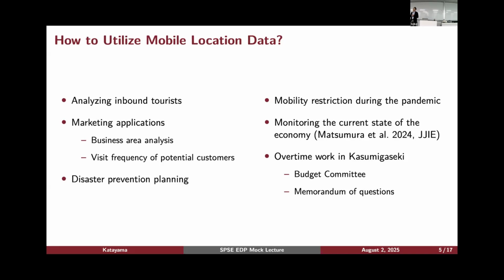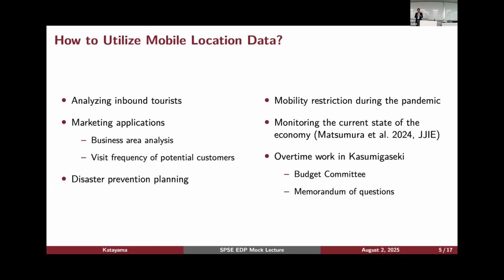There are some marketing applications as well. We can use this mobile location data to analyze the potential customer base. Okay? How many people are male and how many people are female, and what kind of age groups are in this particular area, and so forth. And this is also used for disaster prevention planning. If we use this mobile location data, we can visualize how people evacuate once a disaster happens, let's say earthquakes or floods. And by doing this, we can have a nice plan to navigate those people who evacuate during disasters. So those are typical usages for businesses.